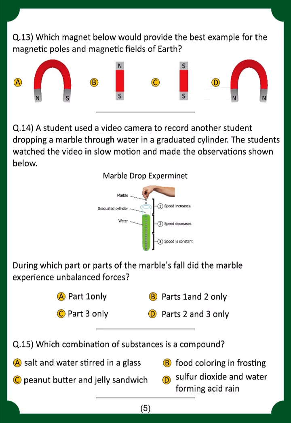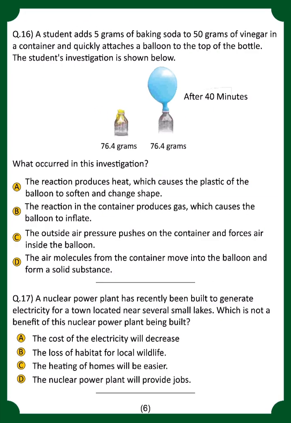Question number 15. Which combination of substances is a compound? You have to look at the options, and that is option number D, sulfur dioxide and water forming acid rain.